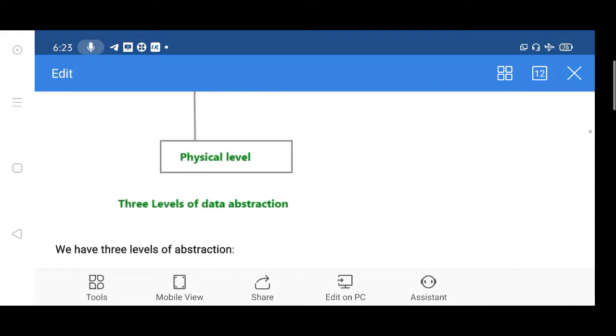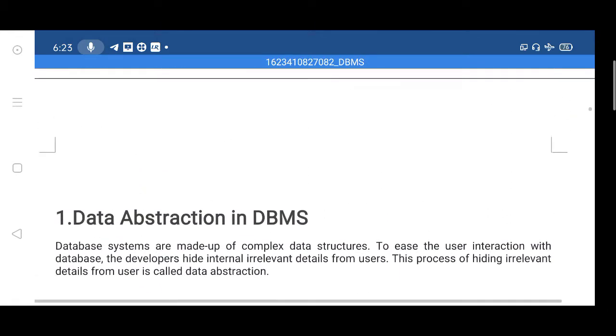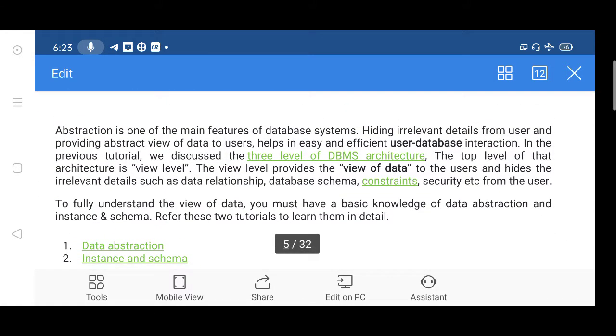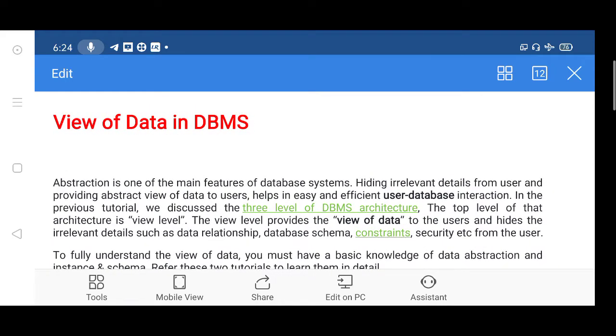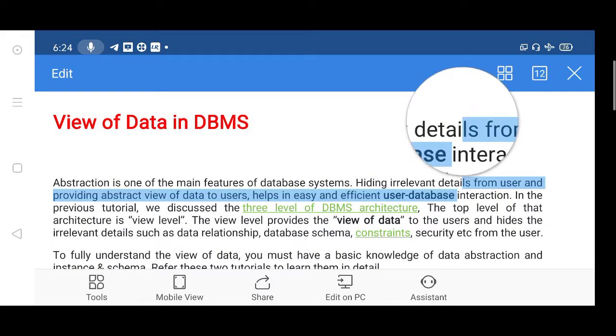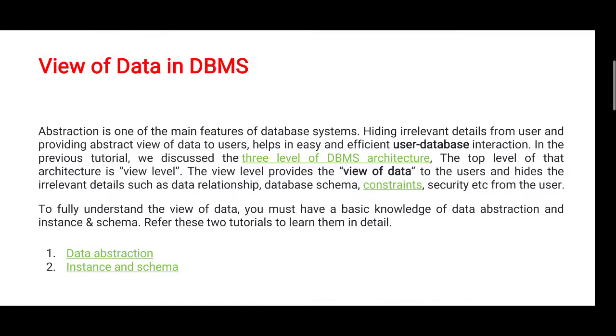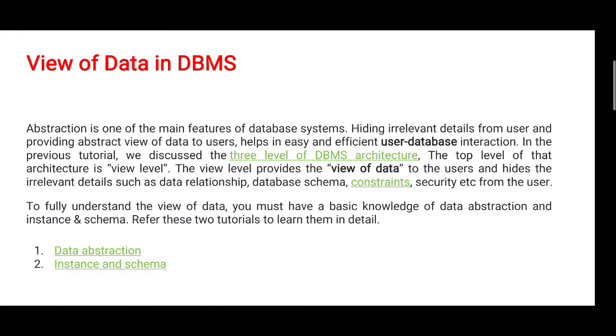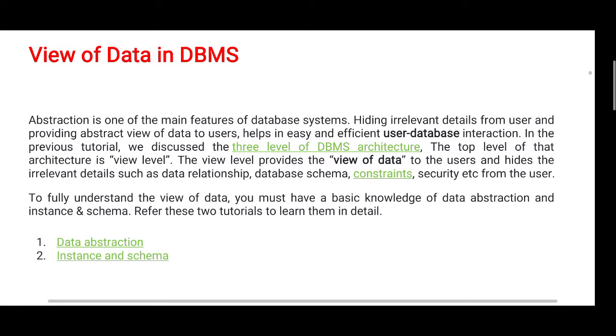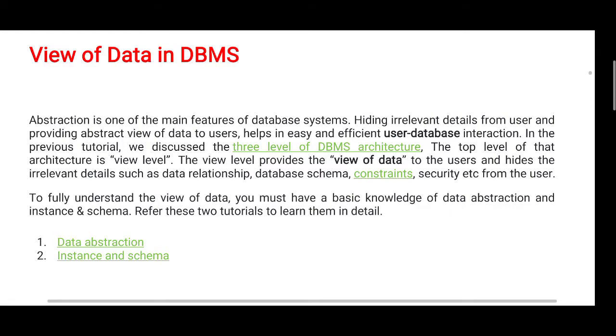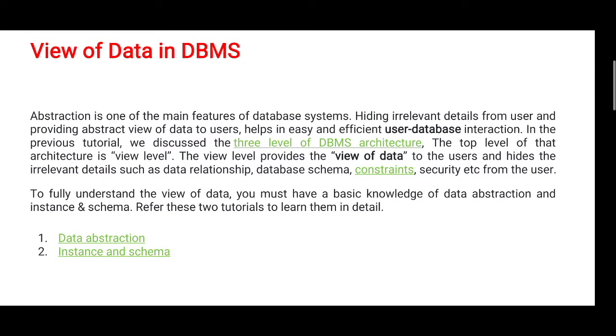First we see the view of data in DBMS. Abstraction is one of the main features of a database management system. Hiding irrelevant details from the user and providing abstract views of the database helps users use the database efficiently.